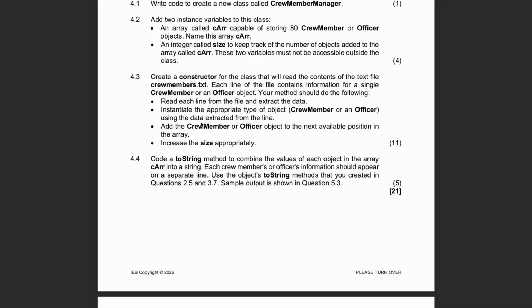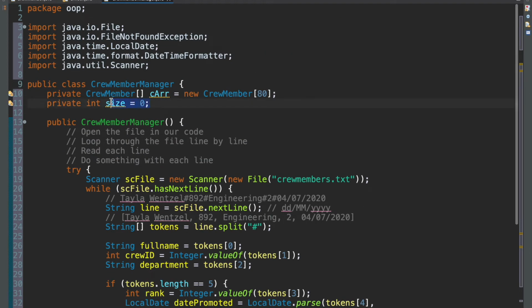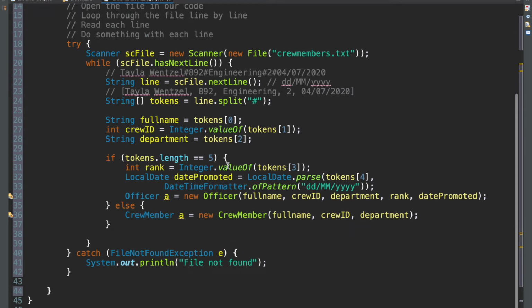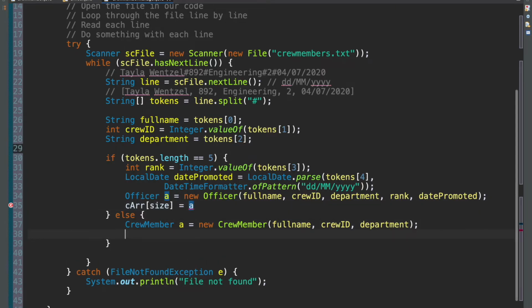And now to deal with this second part here of adding the crew member or officer object to the available position, all we have to do now is use our size. Because remember, size tells us how many things are in the array. So what we need to do here is say cArray at size is equal to A. Same thing. We're just adding our new object to the array.